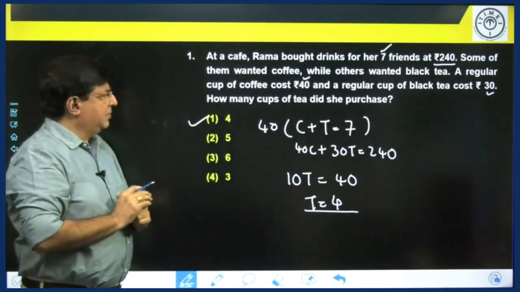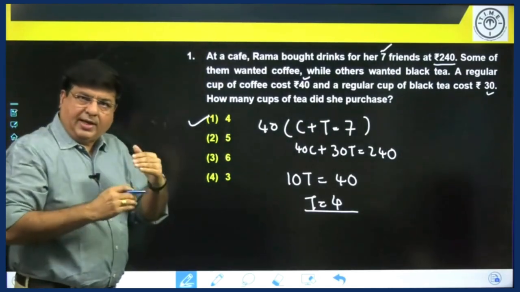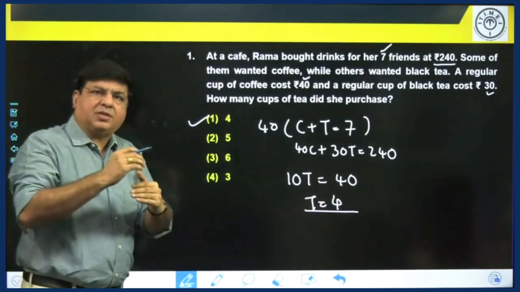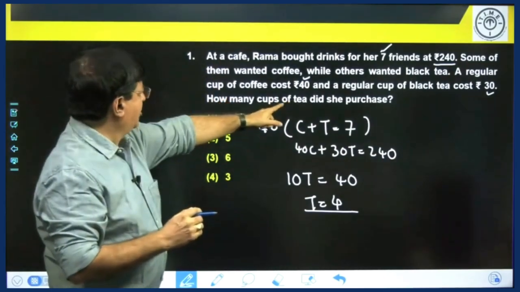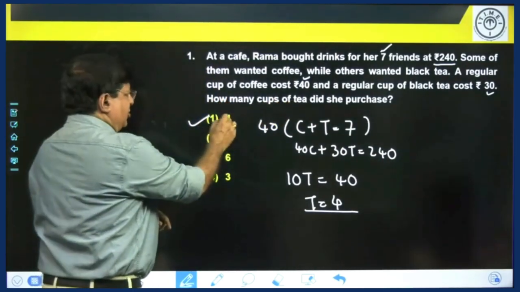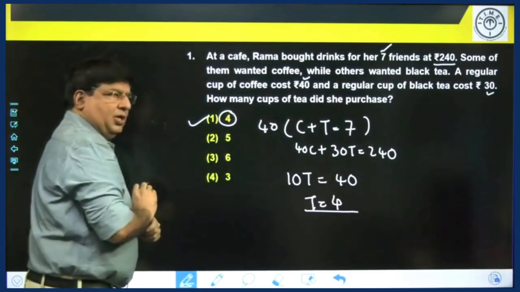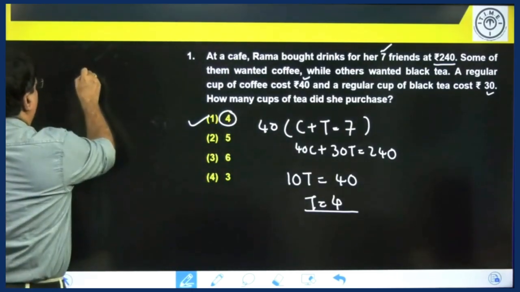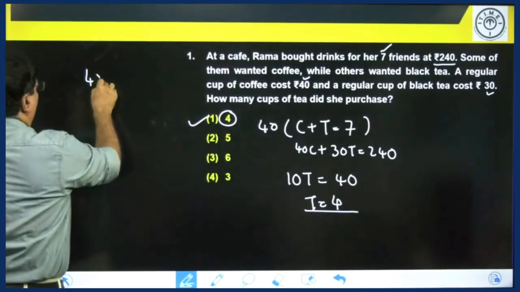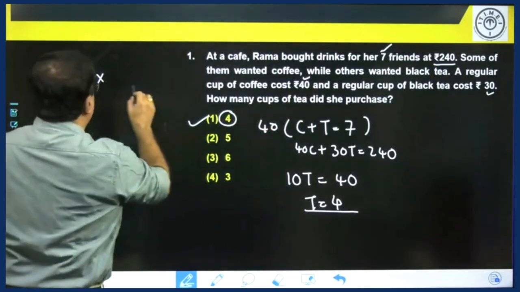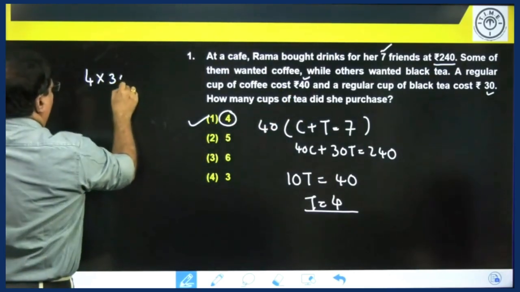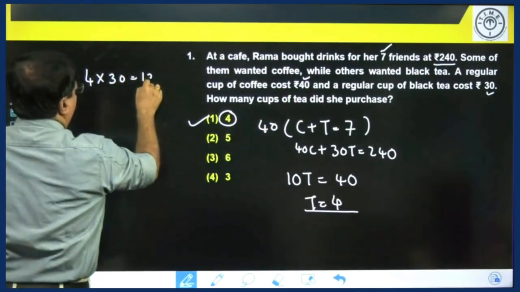Same problem, if you look at working out from the choices, how it goes, let us see. Number of cups of tea, let us take the first choice. Assume it is 4. What is the cost of each tea? Black tea costs 30 rupees. So, 4 into 30 is 120.